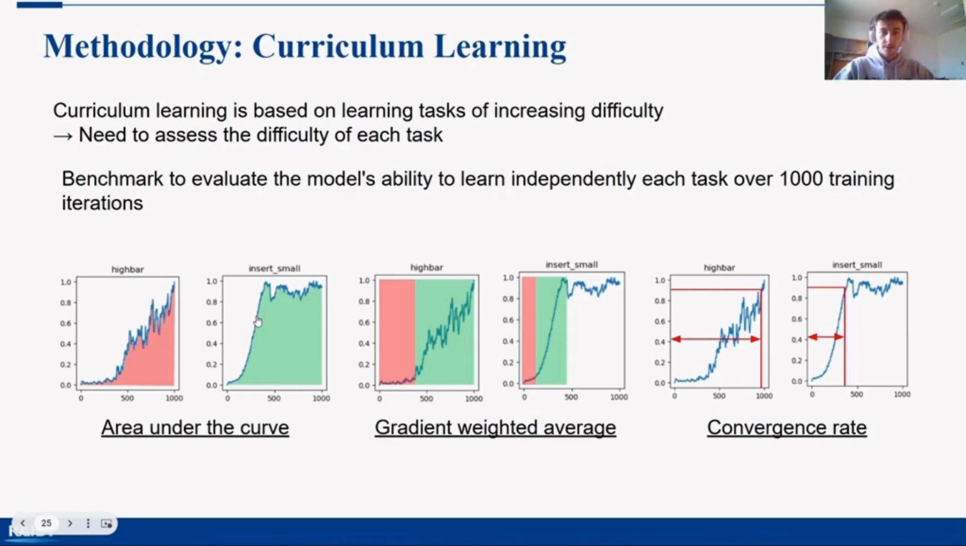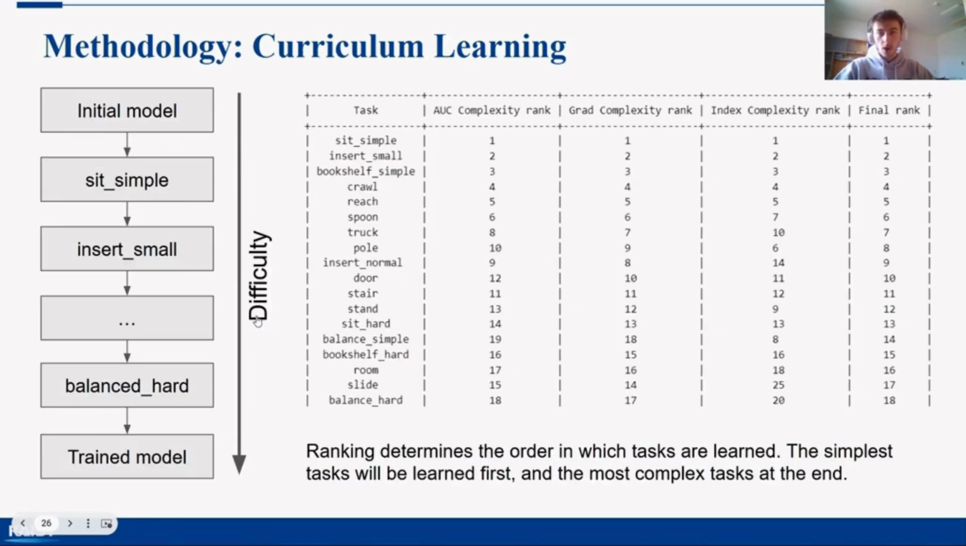To achieve this, we use 3 different metrics that we presented last time. These metrics are based on the same principle. The more iterations a model requires to learn a task, the more complicated the task is. A difficulty ranking is calculated for each metric, followed by an overall ranking. This ranking determines the order in which tasks are learned. The simplest task will be learned first, and the most complex task at the end.